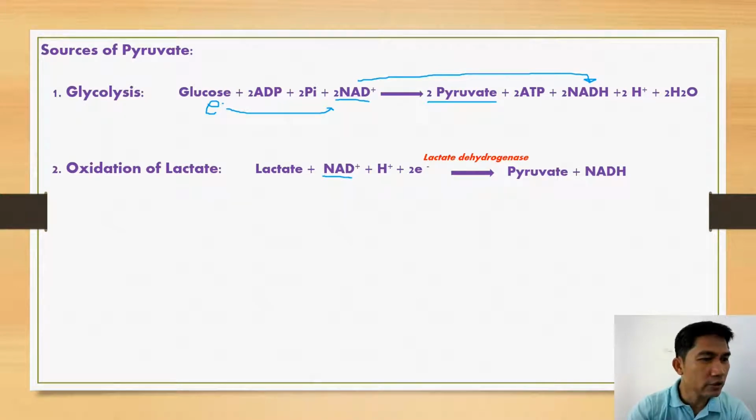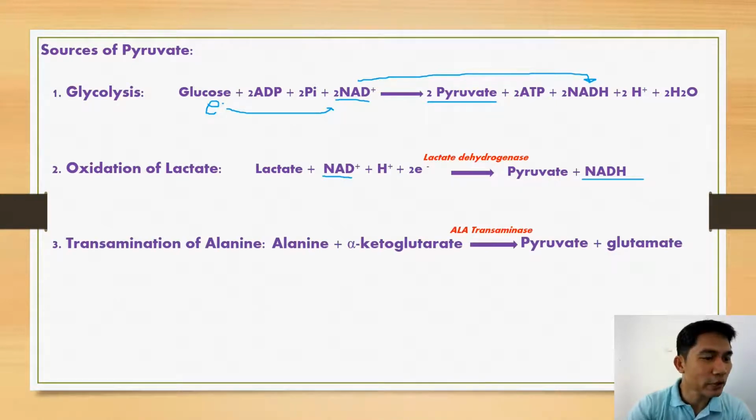So here, what we have is lactate being oxidized to pyruvate, and this reaction is catalyzed by lactate dehydrogenase. Since this is oxidation, the NAD+ that serves as oxidizing agent gets reduced to NADH. Another source of pyruvate is via transamination.